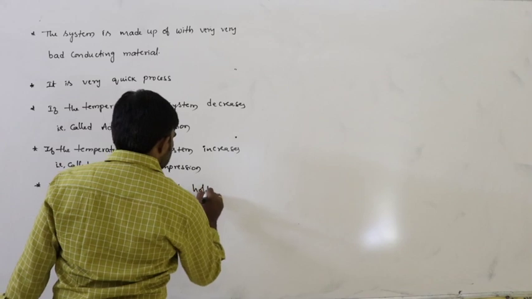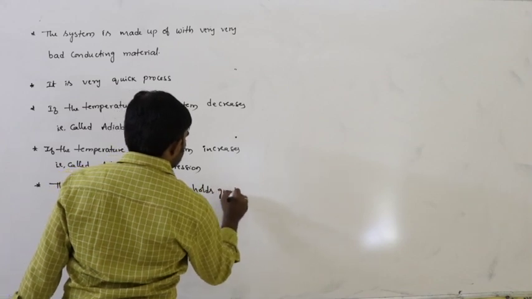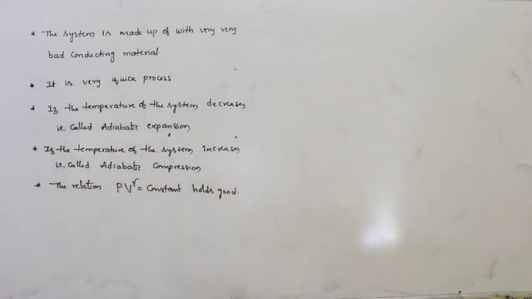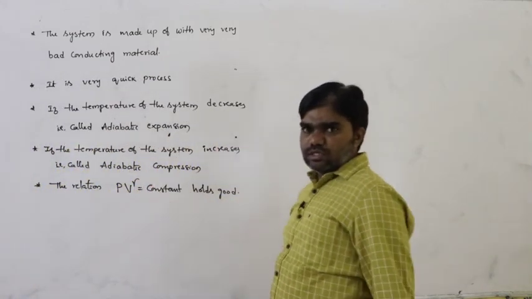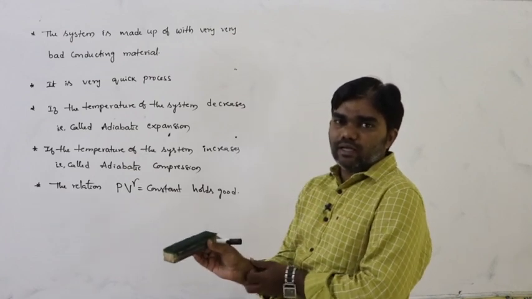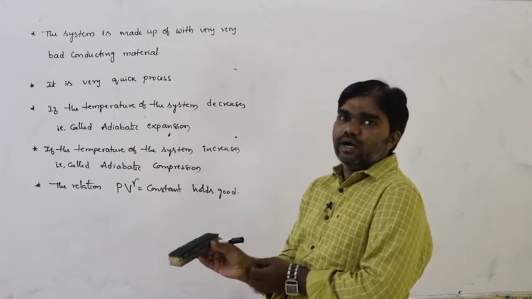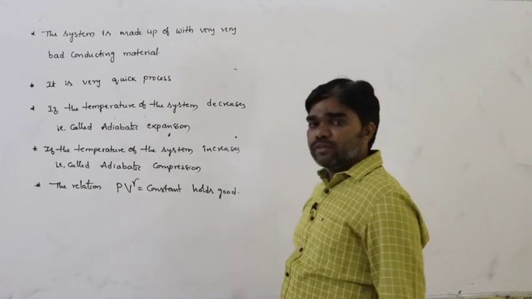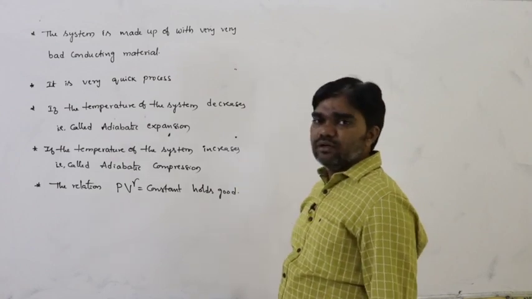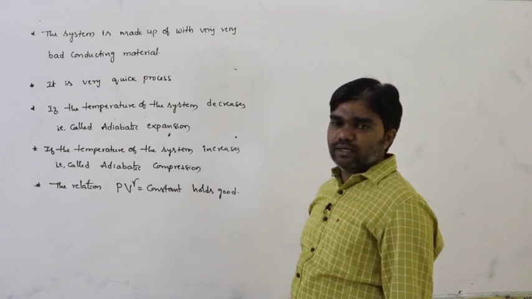PV^γ equals constant. Where γ is called the adiabatic gas constant. For monoatomic gas it is 5/3, for diatomic gas it is 7/5, for polyatomic gas it is 4/3.